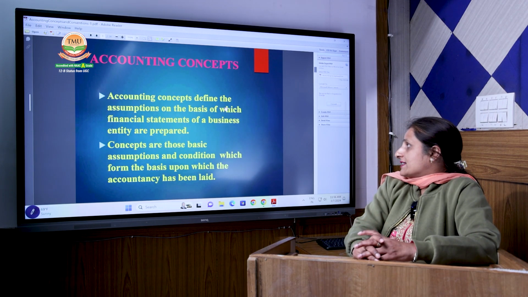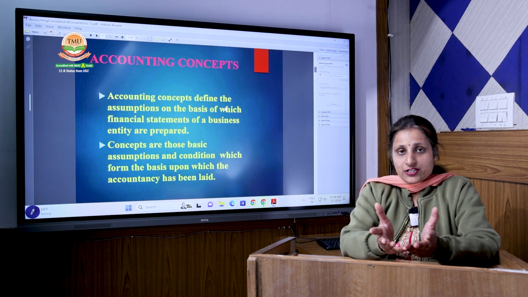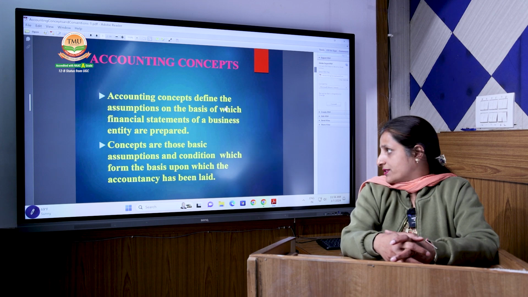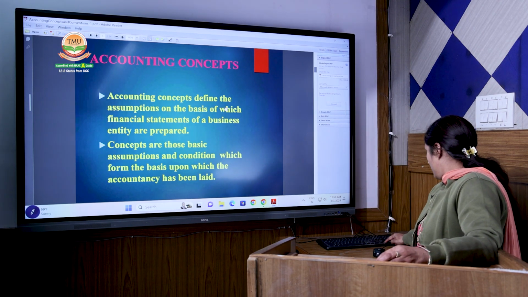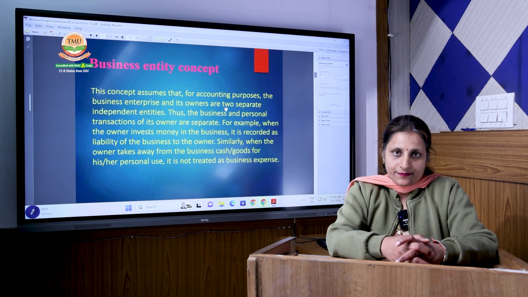Accounting concepts define the assumptions on which the financial statements of a business are based, that we are assuming while performing the accounting in our books. The very first concept we are going to discuss today is the business entity concept.